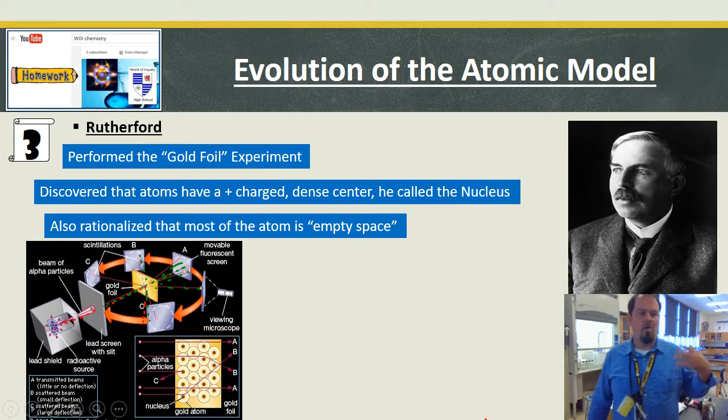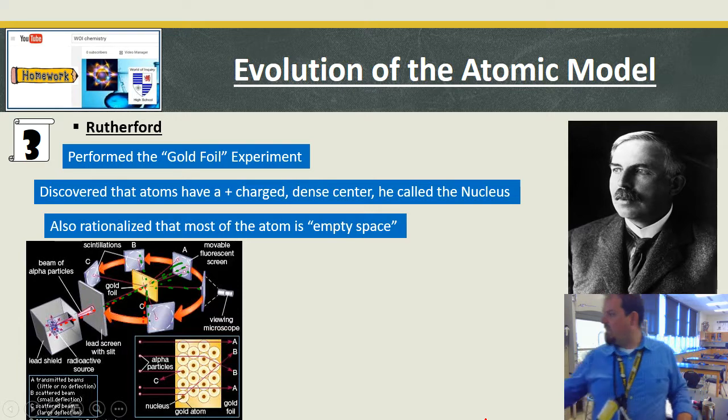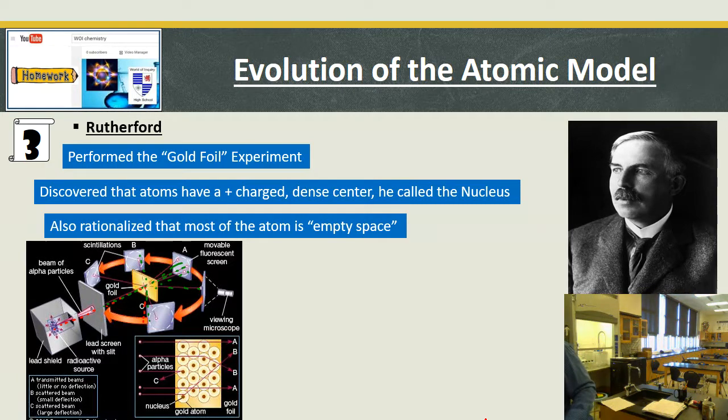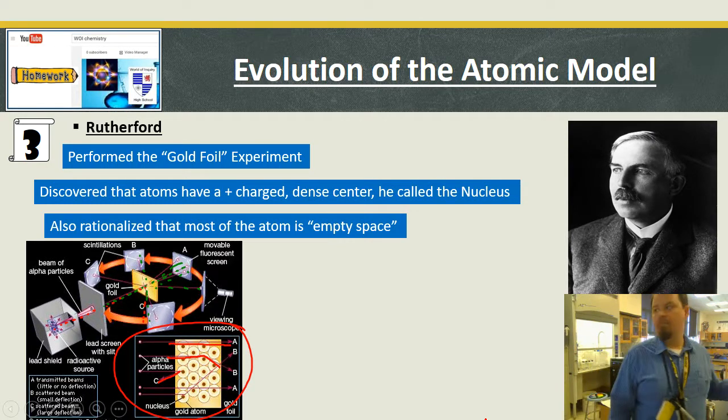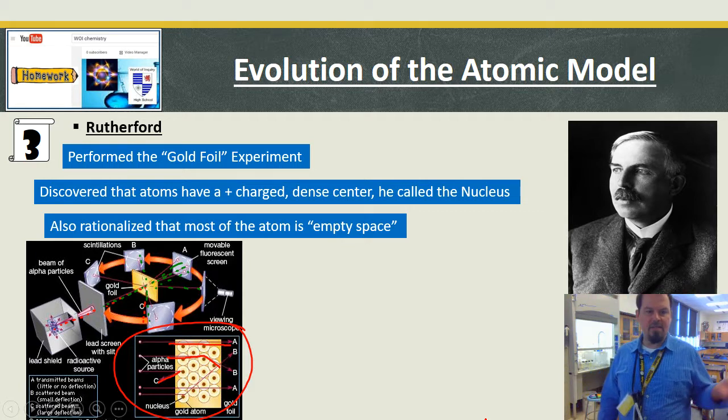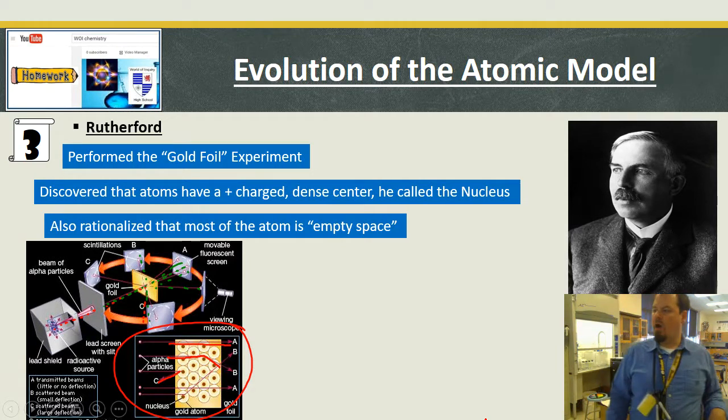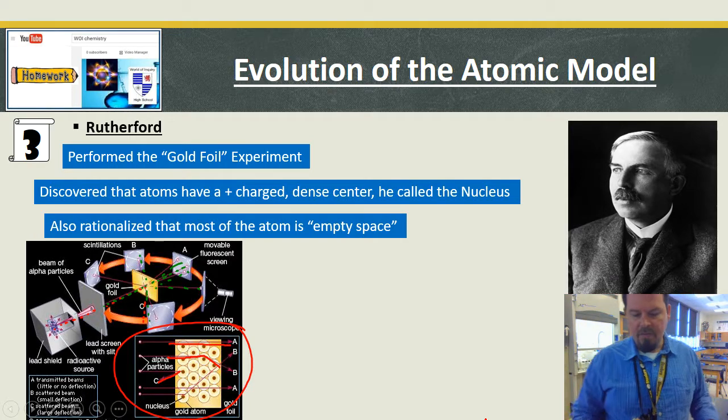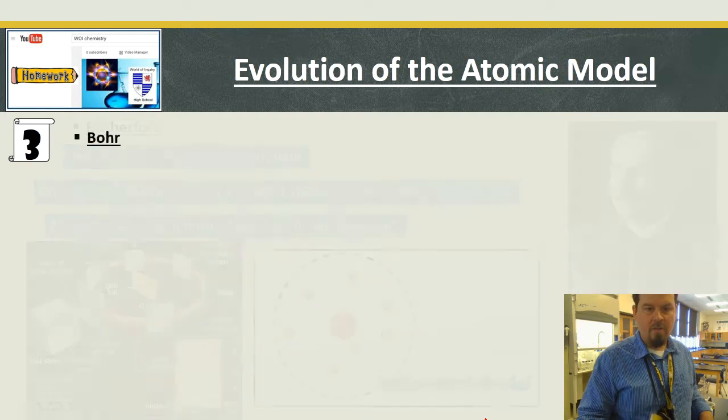young, fairly new in our whole idea of what atoms are and what's going on. And so most of them went through, leading him to say, whoa, they're mostly empty space. And this picture down in the bottom really helps us illustrate what's going on with the gold foil and these alpha particles. So these are the ones that bounce back, and these are the ones that go straight through because they didn't hit anything. But the ones that get close enough to the nucleus were bent. Okay? And if I'm bending a positive alpha particle, and it's refracting away, that would be a positive dense core. So that's how we got to that.